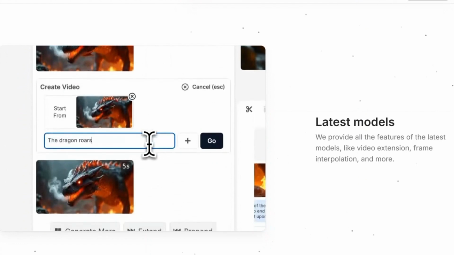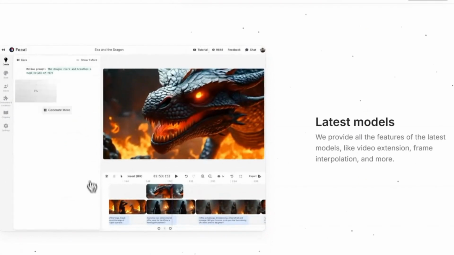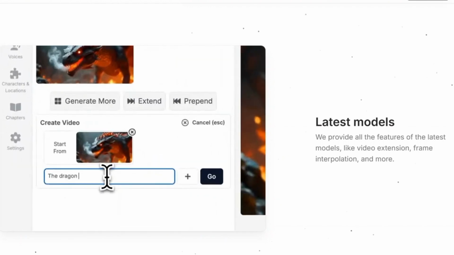First up, the script writing tool. You can start from scratch or upload an existing novel or story. Focal ML's AI suggests dialogue, plot points, and even character arcs.